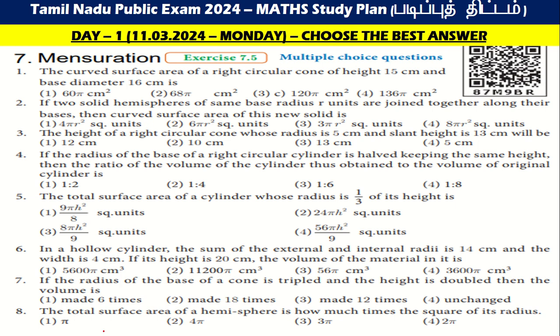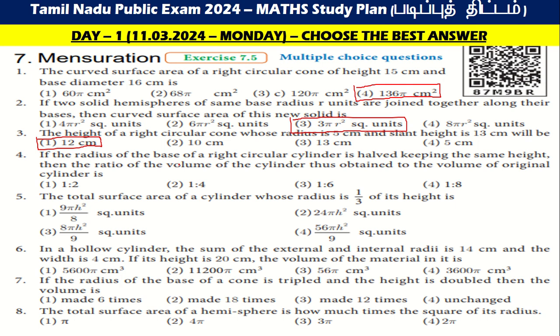Next one, the mensuration chapter. The first one is d, that is 136 pi centimeter. Then the next one, if two solid spheres are in the same base, the answer is 3 pi r square. Then the third is 12 centimeter.